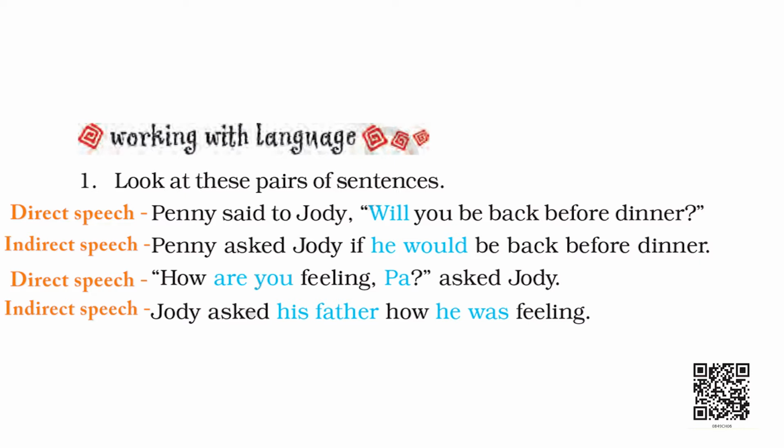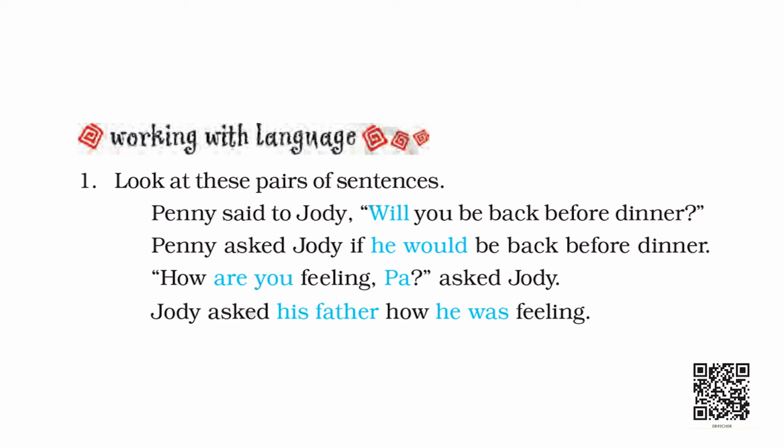Just look at it. In the first sentence, you have, "Will you be back before dinner?" Now the "will you" becomes "he would" in the second sentence. Also, "said" becomes "asked" and there is an "if" that is added.